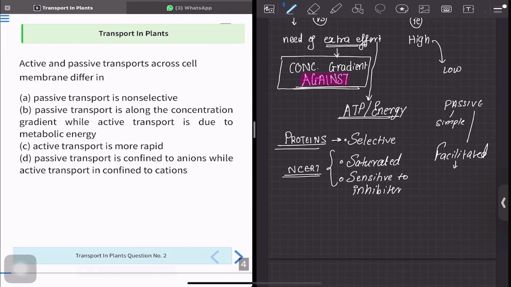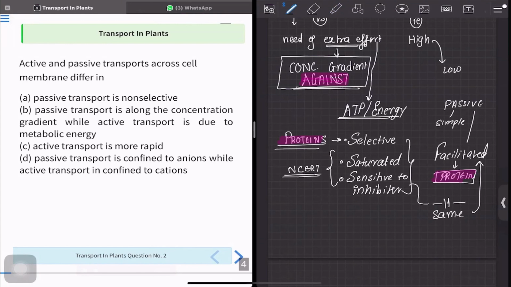In facilitated, also proteins are used. So since here also proteins are involved and here also proteins are involved, all the things which I've told in active are actually the same for facilitated.